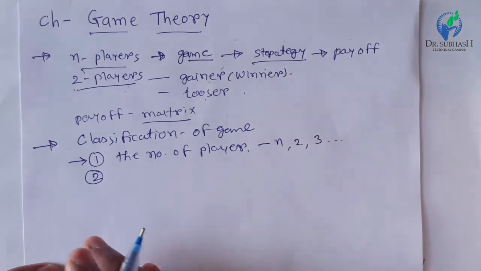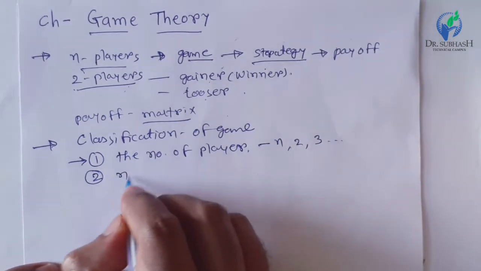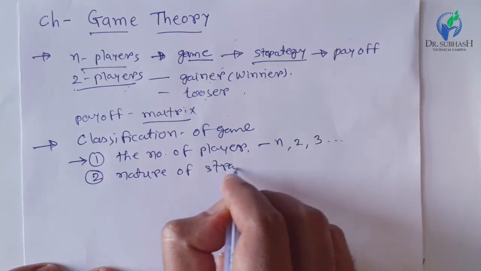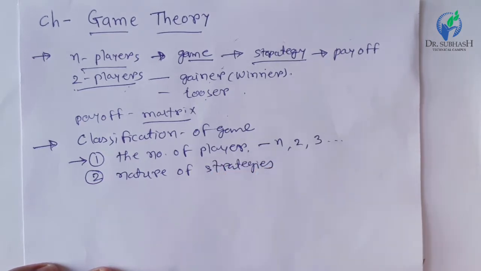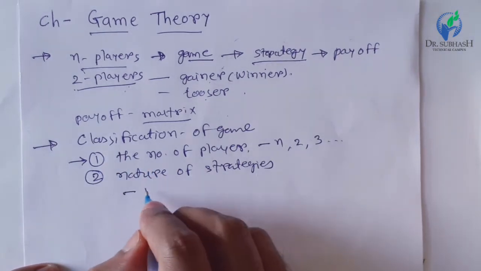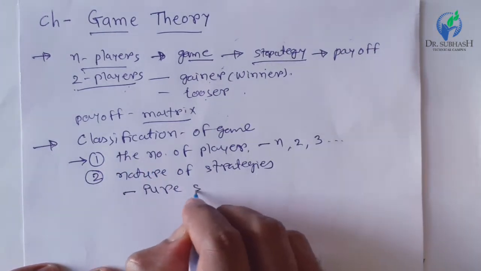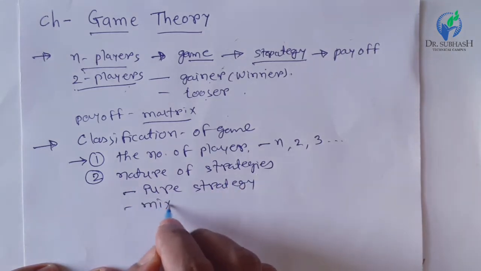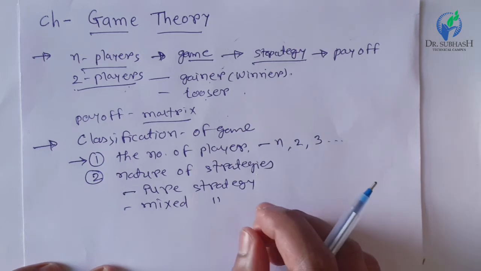The second way of classification is the nature of strategies. According to the nature of strategy, there are two subtypes: pure strategy game and mixed strategy game.